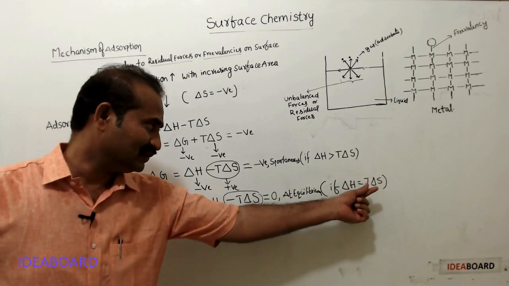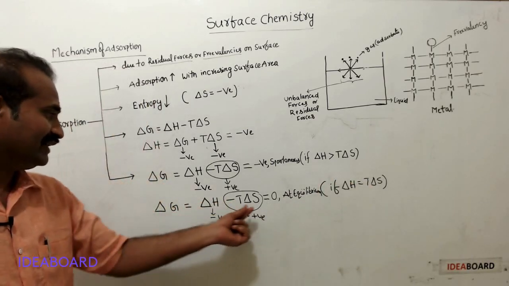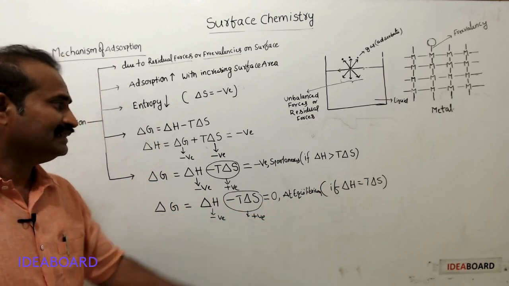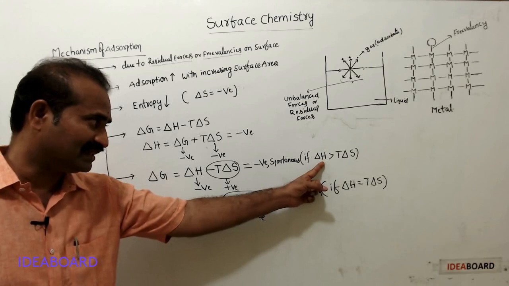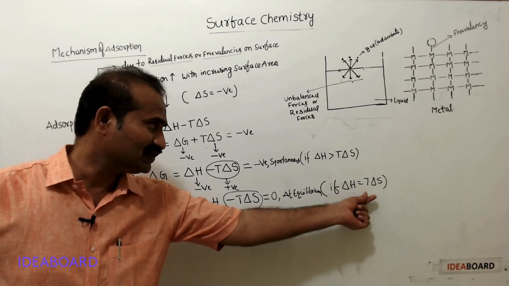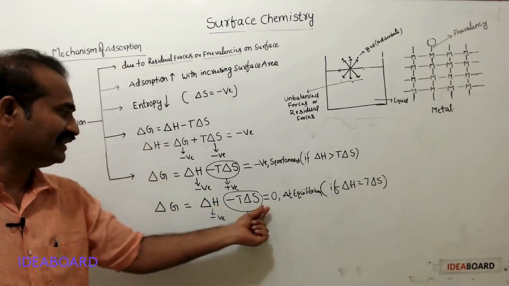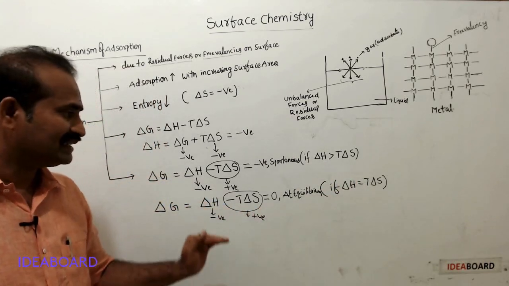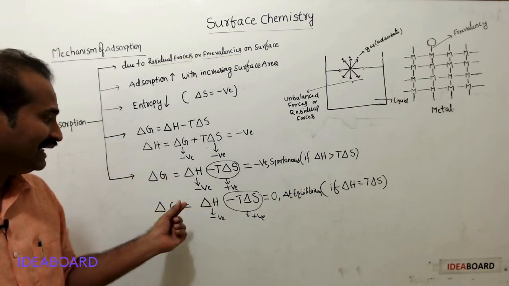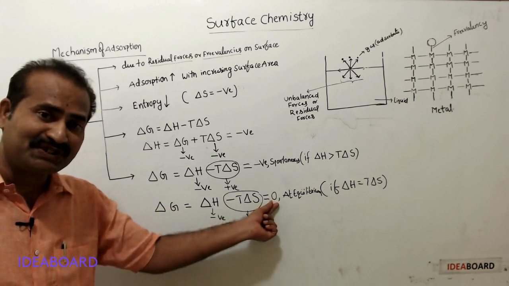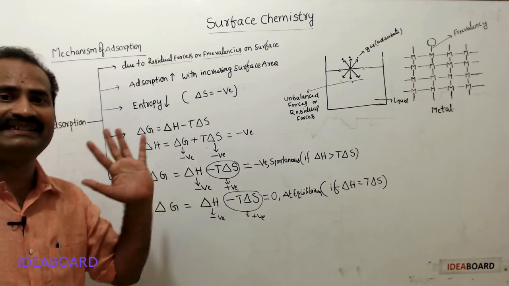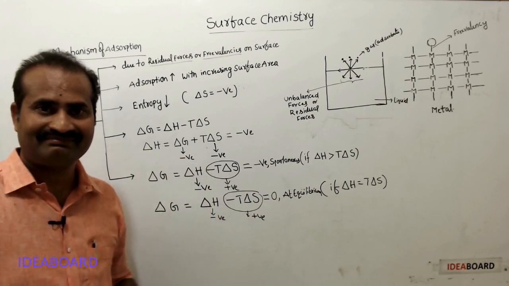If delta H is equal to T delta S, delta G equals 0 and the process reaches equilibrium. After a certain time, delta H equals T delta S and delta G equals 0. This means adsorption proceeds until the delta G value reaches 0. Afterwards, there is no net adsorption. Thank you.